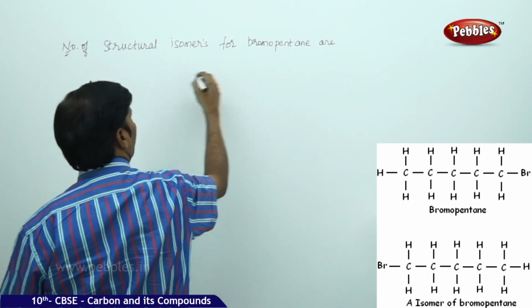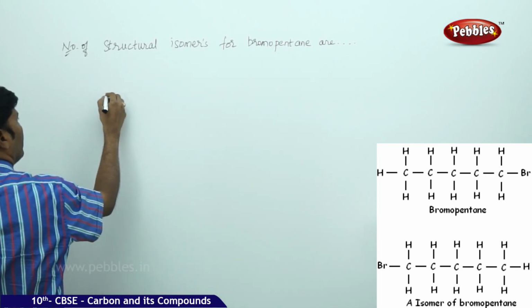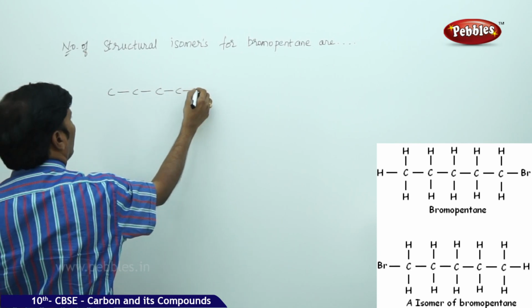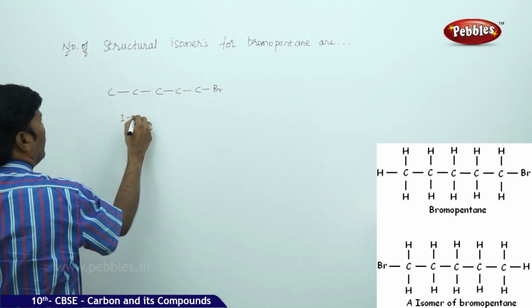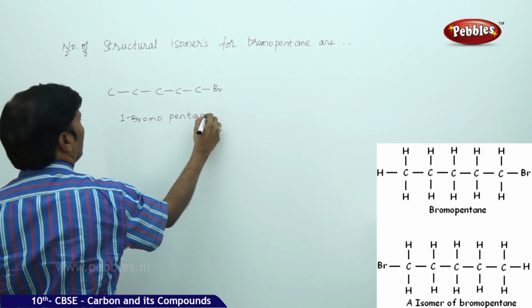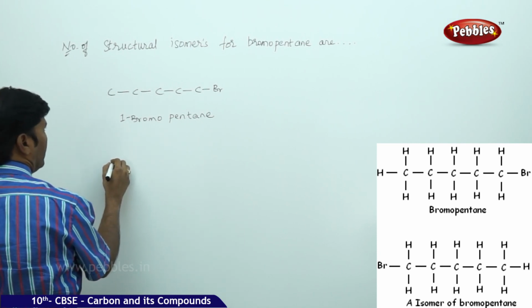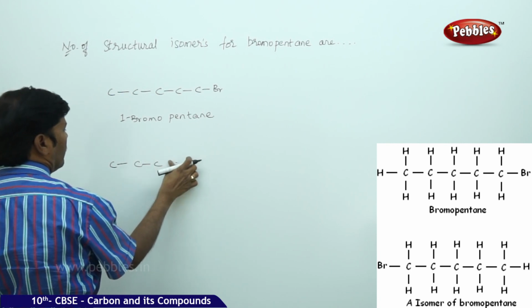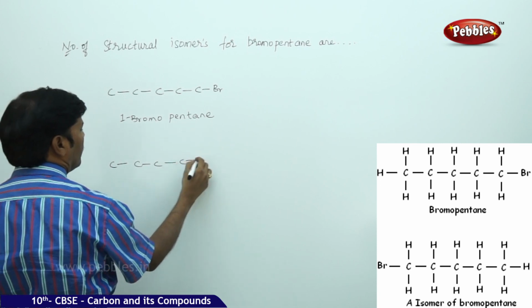Pentane, you can just take it like this. First one is 1, 2, 3, 4, 5. I'll write here 1 bromopentane. Second structure is 1, 2, 3, 4, 5.